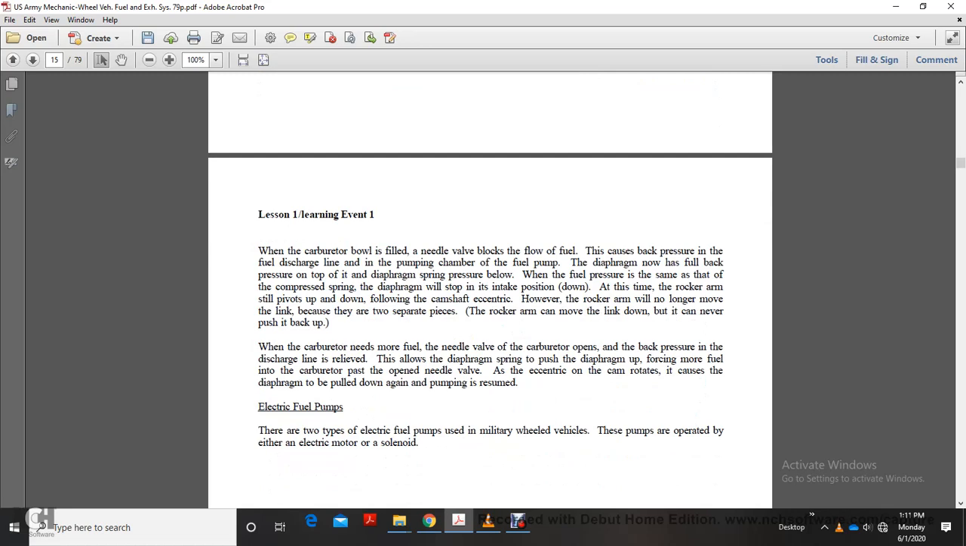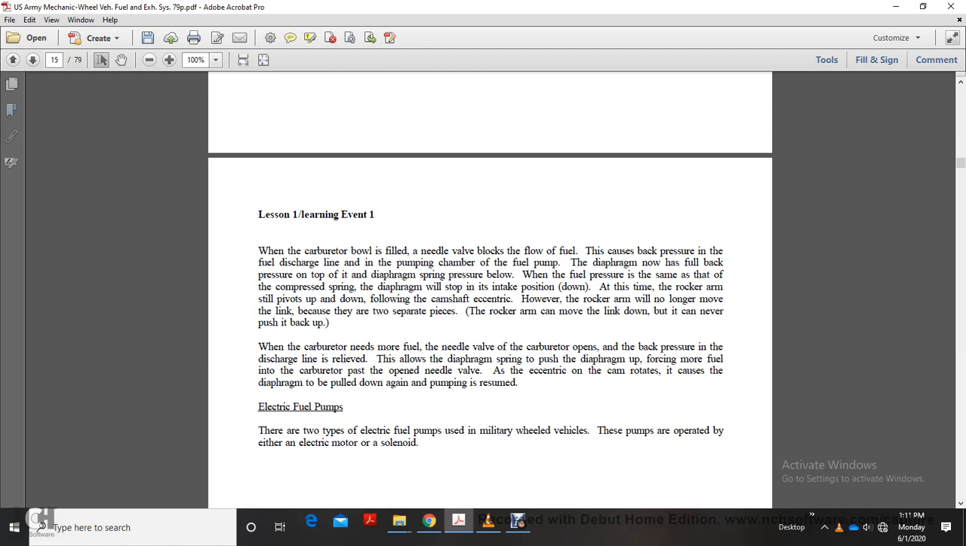Once the carburetor bowl is filled, the needle valve blocks the fuel flow. This causes back pressure for the fuel discharge in the pumping chamber of the fuel pump. The diaphragm now has fuel back pressure on top and the diaphragm spring below. If the fuel pressure is the same as the spring pressure, the compressed diaphragm spring will stop the intake stroke, while the rocker arm is still pivoted up and down following the camshaft eccentric.